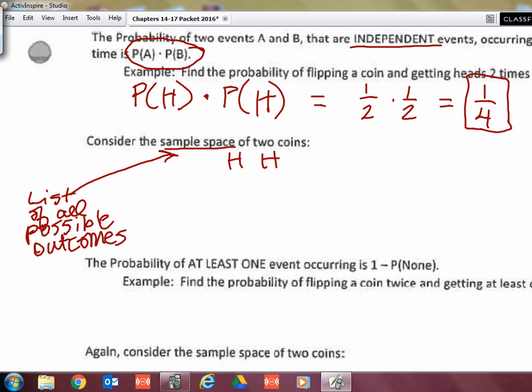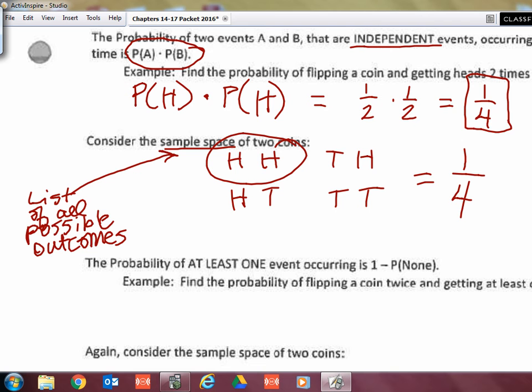Heads, heads. What else? Heads, tails. Tails, heads. And tails, tails. So there are 4 possible outcomes that can occur. And in this case, how many of them get heads twice in a row? 1. So 1 out of 4 is, again, how you can see that it's 1 out of all of the possibilities, which is 4 possibilities.